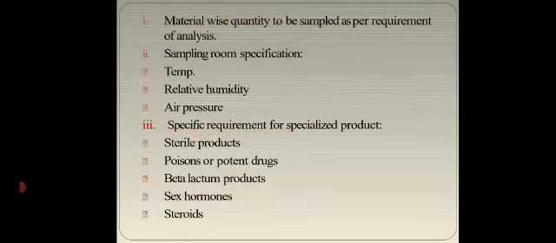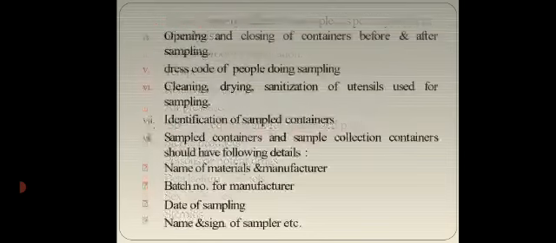Material-wise quantity to be sampled as per requirement of analysis, sampling room specification, temperature, relative humidity, air pressure, and specific requirements for specialized products: sterile products, poisons or potent drugs, beta-lactam products, sex hormones, steroids.